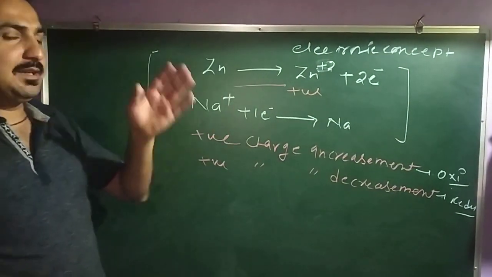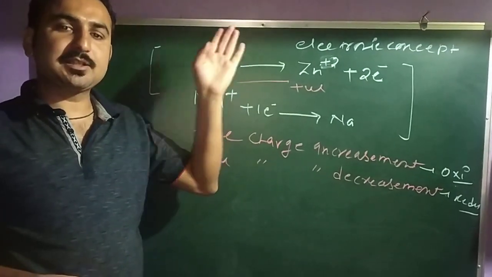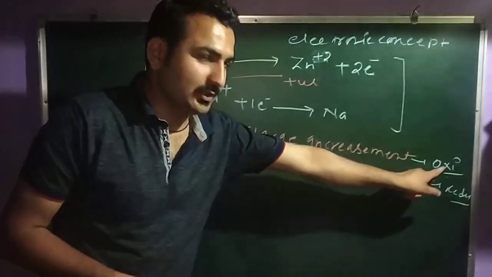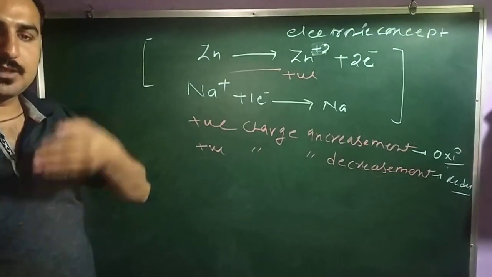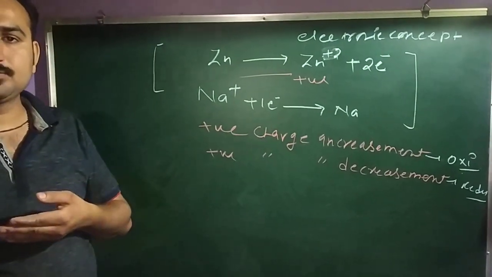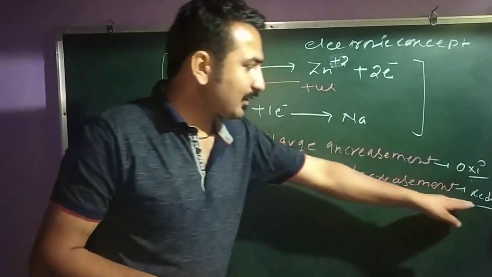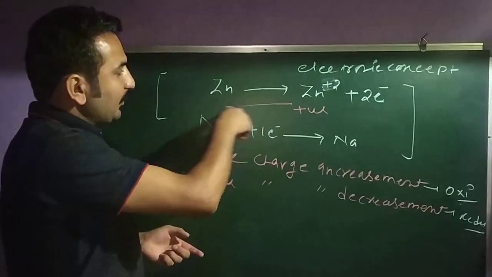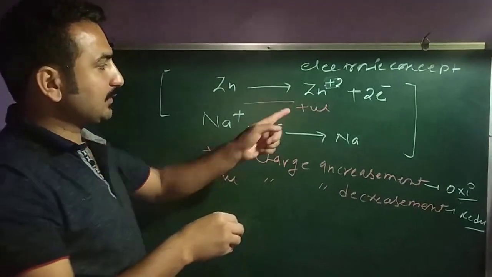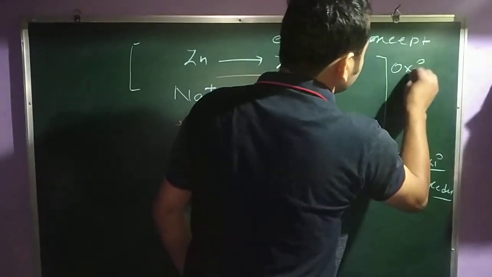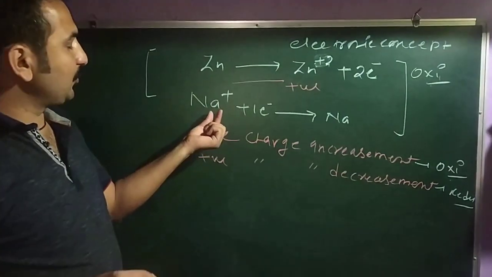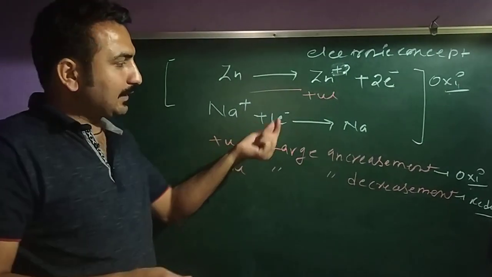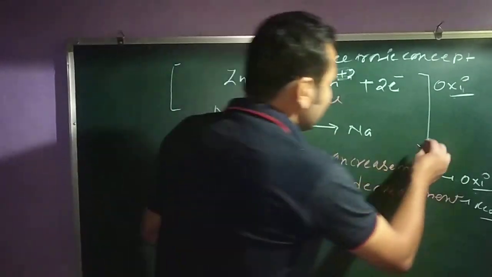Clear? That means if any metal or any chemical species loses the electron, it undergoes oxidation. And if any chemical species accepts the electron, it will go under reduction reaction. Clear? So in both the reactions, Zn is undergoing an increase of positive charge. So this is called oxidation. And here the sodium ion is accepting the electron and undergoing a decrease in positive charge.